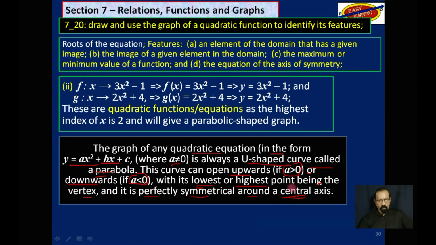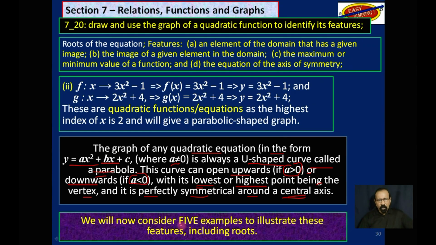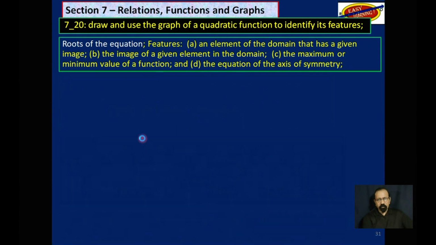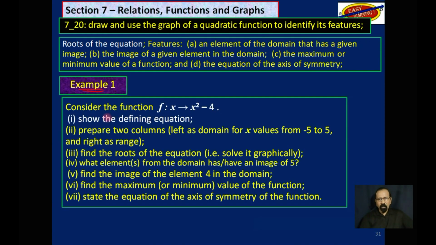All right, I will explain all of that as we go along. We will now consider 5 examples to illustrate these features, including roots of a quadratic equation. Example 1. Consider the function f such that x maps into x squared minus 4. We have to do a number of things with that function.